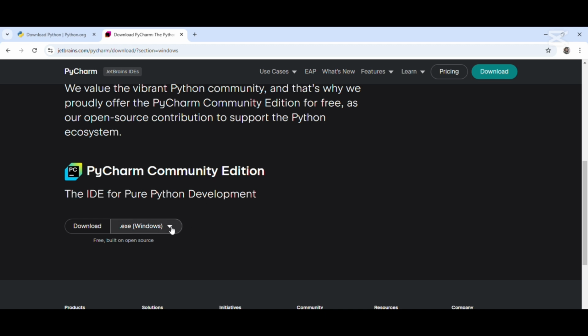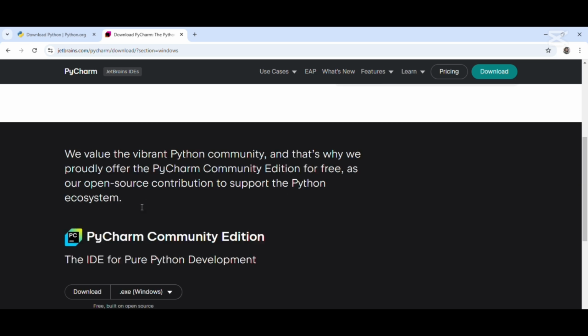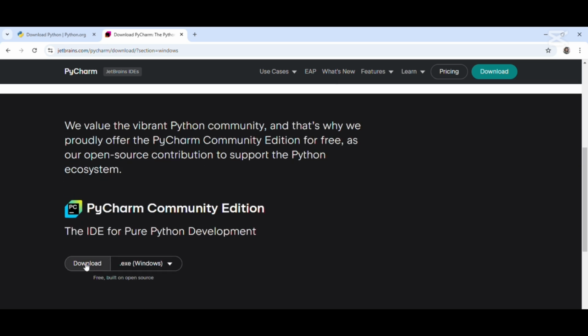And if your system is not Windows, maybe it's Mac or whatever operating system you have, depending on which operating system you're using, you can choose how you want to select. The next thing you need to do is click on download. Once you click on download, automatically this PyCharm Community Edition is going to be downloaded, not installed, downloaded on your PC or laptop. Like in our case, we are going to go with the Community edition, and once we click this download, we are going to have it downloaded on our PC.